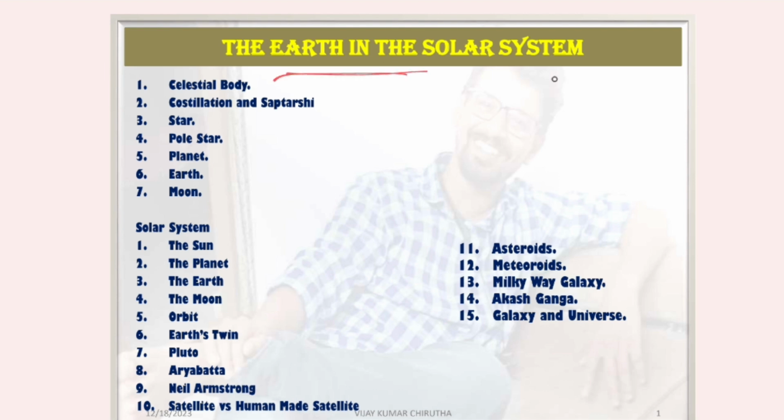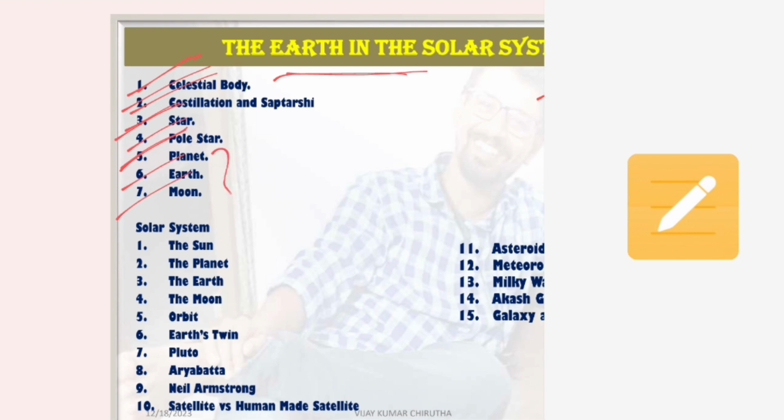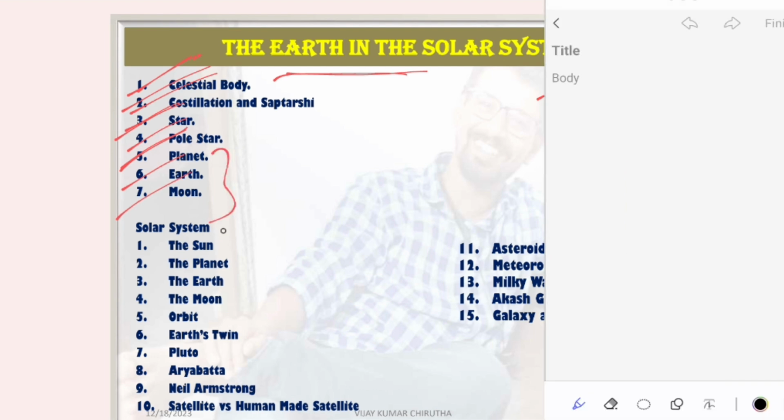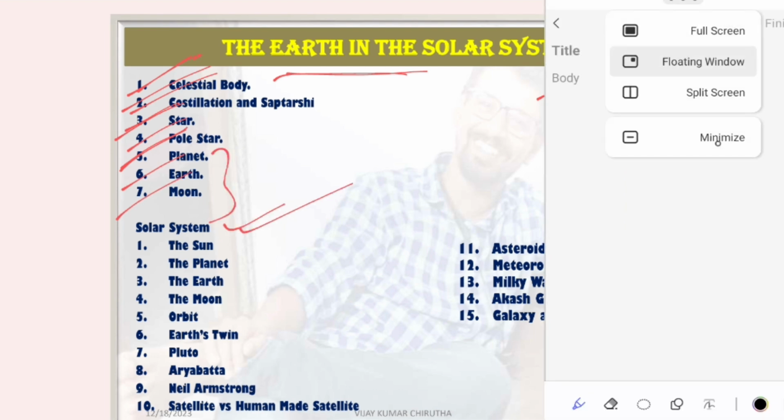Today let's see the Earth in the solar system. So here are the topics of the day: celestial body. We will discuss constellation and Saptarshi, star, pole star, planet, Earth, Moon, and solar system.